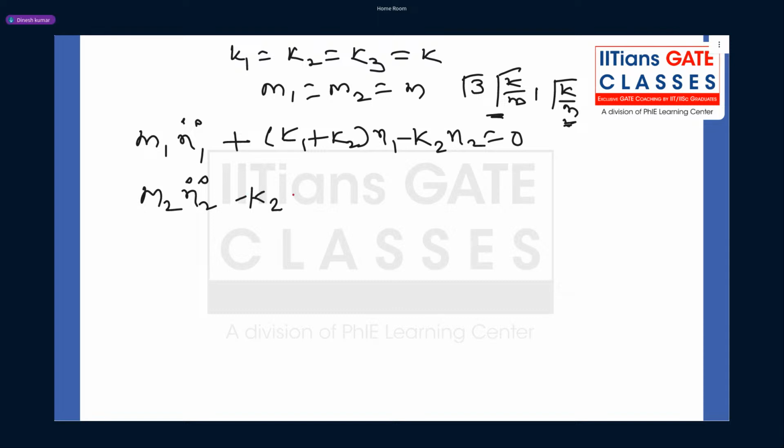Minus k2 x1 plus (k2 plus k3) x2 equal to 0. You all know, right?